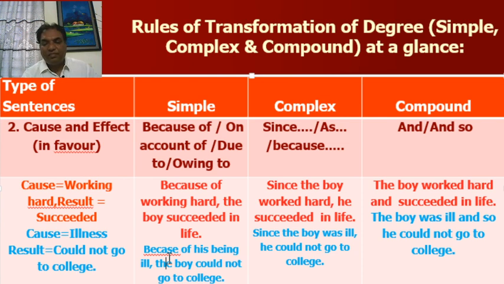Because of his being ill or because of his illness, the boy could not go to college. And in compound, the boy was ill and so he could not go to college. You can write the boy was ill and could not go to college. That will be also right.